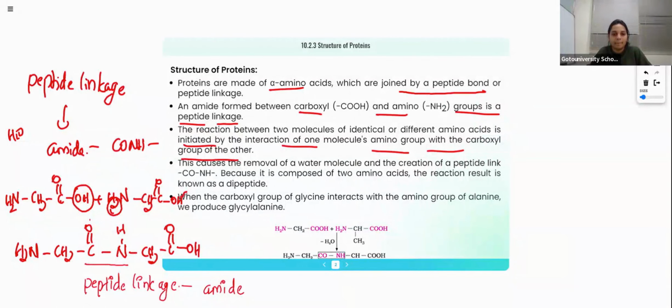Okay, see, removal of water molecule and the creation of peptide link, CONH linkage. This is composed of 2 amino acids. I told you. So when the carboxyl, this is another example. This is the example I wrote is different. So this one, see, amino group of alanine when produced, glycylalanine. This is glycine, this is alanine. I took 2 glycine molecules.